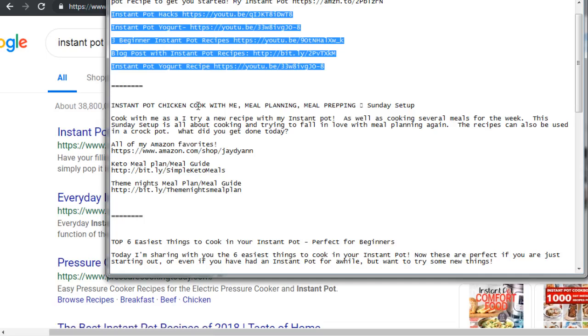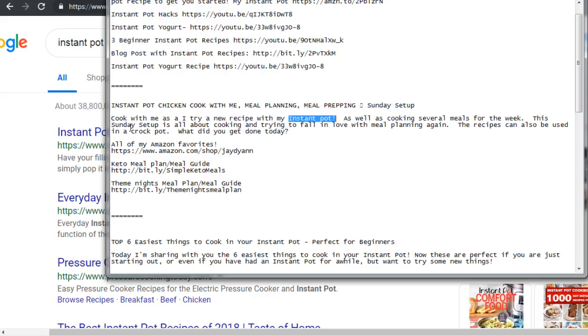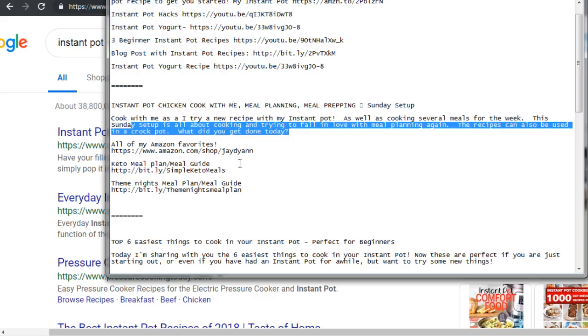So this is the lady who is ranking really high on Instant Pot, but also Instant Pot Chicken. So it says cook with me as I try a new recipe with my Instant Pot. So we can see the keyword Instant Pot here. And as you can see, the description is really written for the user, but it contains the keywords that are necessary. So you don't need to write something like Instant Pot Chicken or something that's just a bunch of garbled information. You want to make sure that the title and the description attract people first and foremost, and then embed